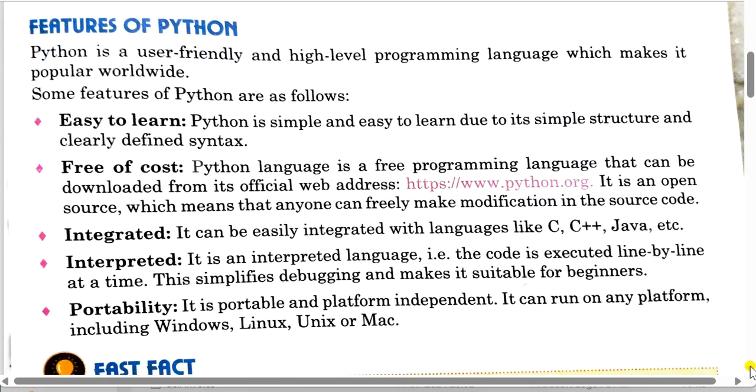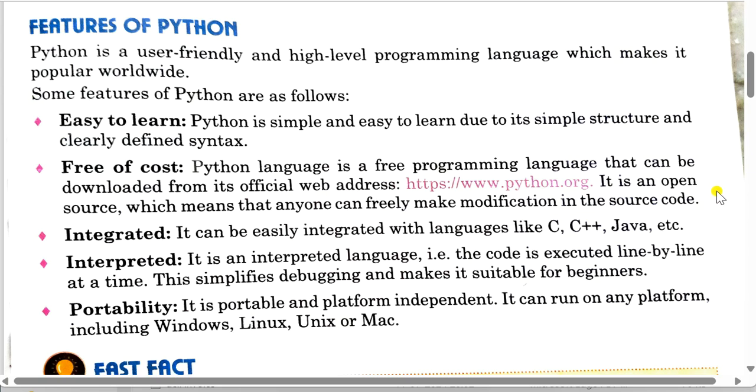So Python is user friendly and high level programming language, which makes it popular worldwide. Obviously, because it is very easy to learn Python language, it's very easy to write programs in Python language. That's why Python language becomes so popular. Next, first feature of Python language is easy to learn. That I was telling you, its simple structure is easy code, easy to learn code, and clearly defined syntax makes it very popular among the programmers, students to learn and to improve coding skills.